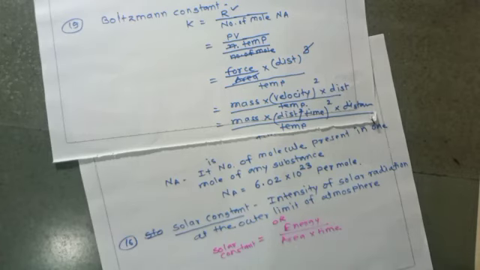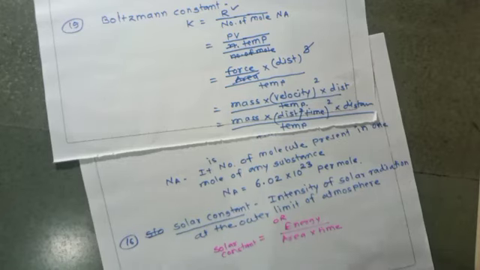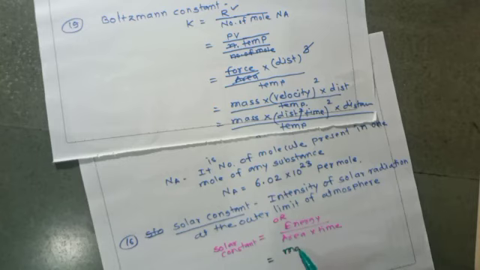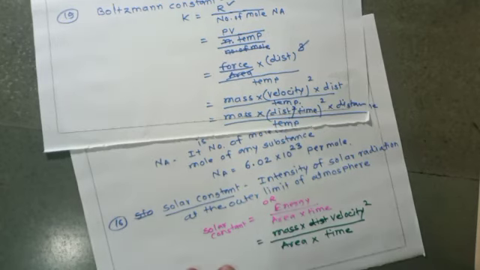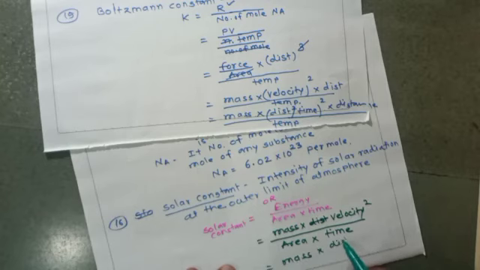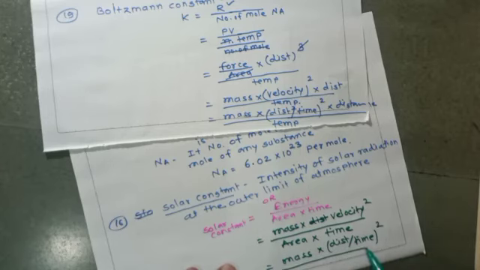When energy upon area multiplied by time is there, energy will be mass multiplied by velocity square divided by area multiplied by time. That is mass multiplied by distance upon time, bracket square, upon distance square multiplied by time.